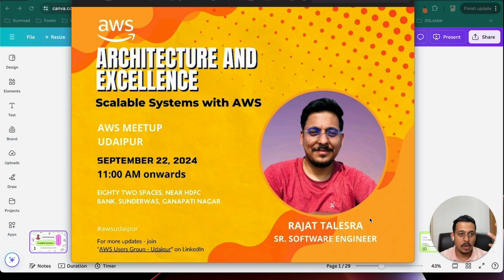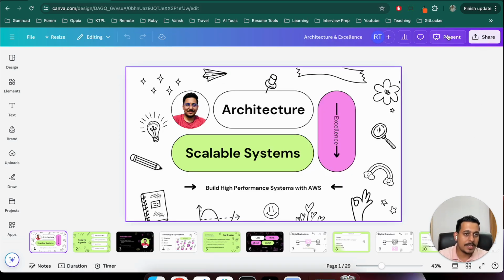So let's go and deep dive into what the presentation was. I'll explain everything in detail from very basic, and in the end, it will become really hard, so please keep up. The best way to follow this presentation is to keep a pen and paper with you, because I'll be drawing diagrams, so try to draw those diagrams on your own also. That would give you the best experience. Otherwise, if you just watch it or just hear it, that's also fine. So let me close this. Now let me start the presentation.